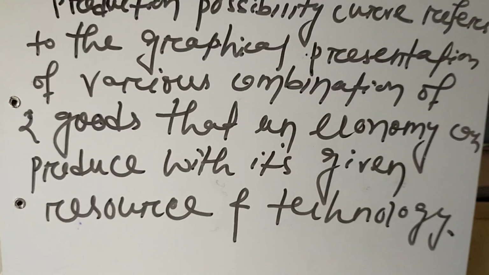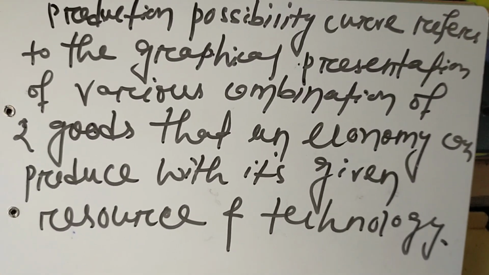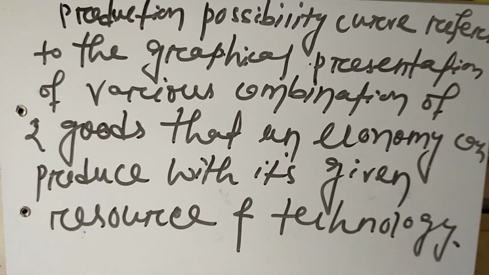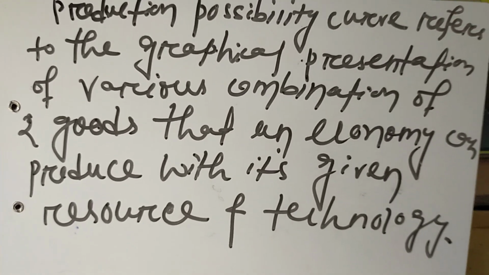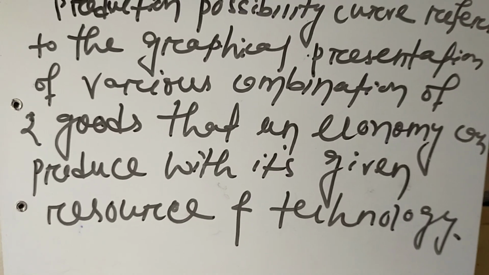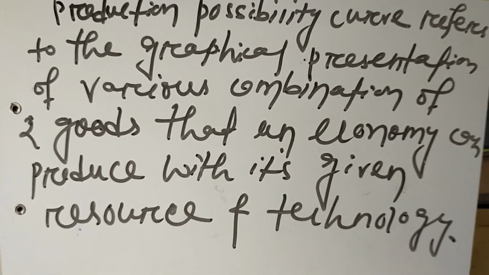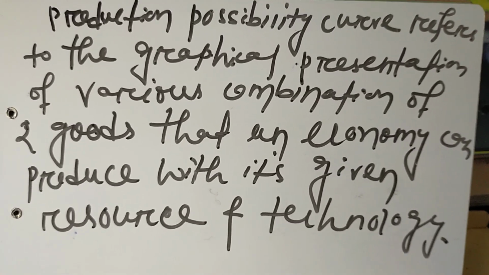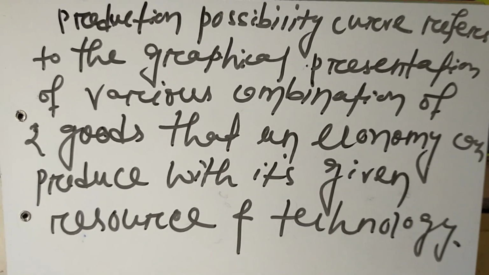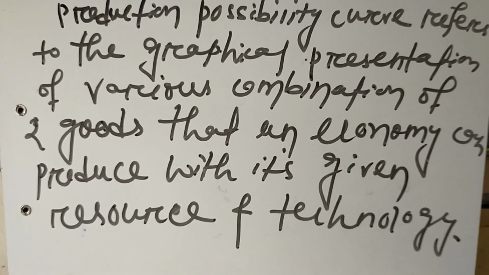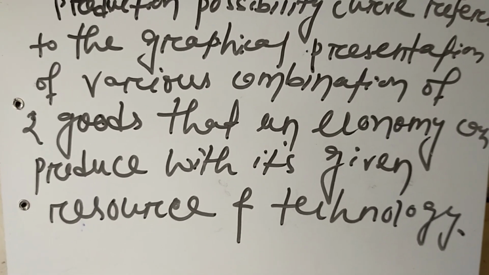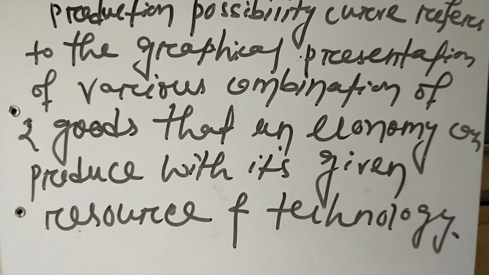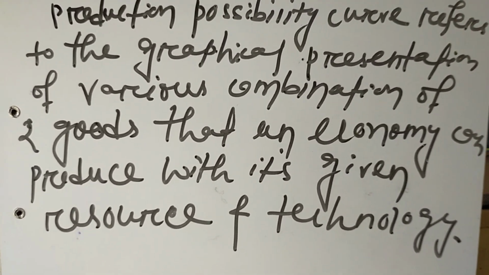Let's take an example. A farmer has a piece of land. With his limited piece of land, he can produce two types of goods like paddy and corn. So he can produce either full amount of paddy or full amount of corn, or half amount of paddy or half amount of corn with his limited piece of land. And these are the various combinations of two goods that he can produce with his limited piece of land, or we can say the resource. Resource means here we can take land, labor, raw materials, machines, etc.